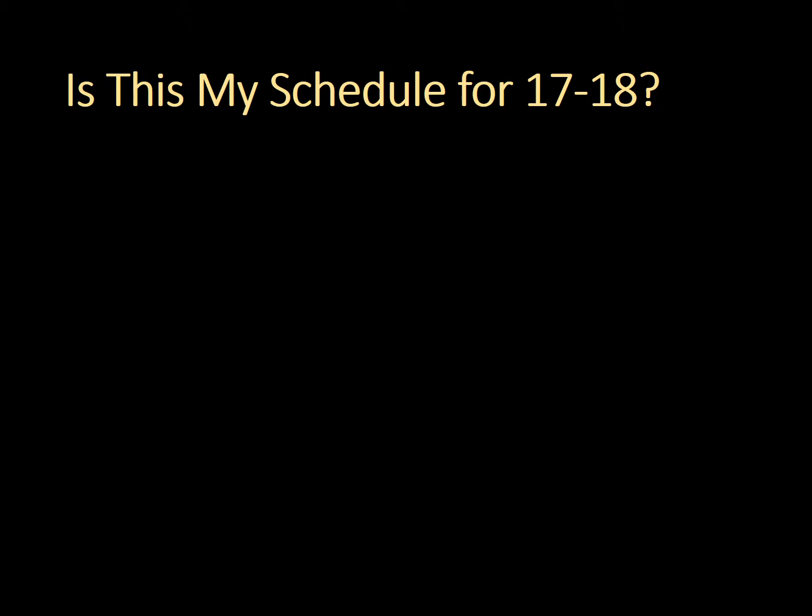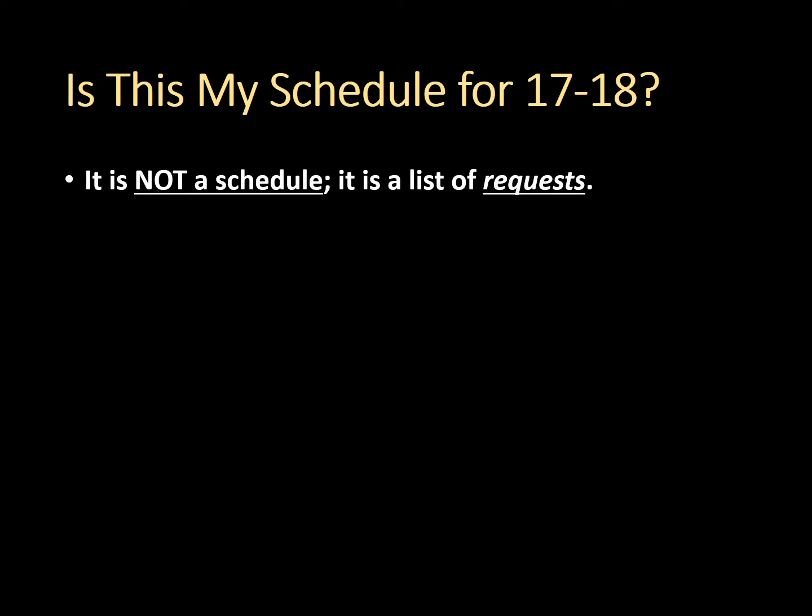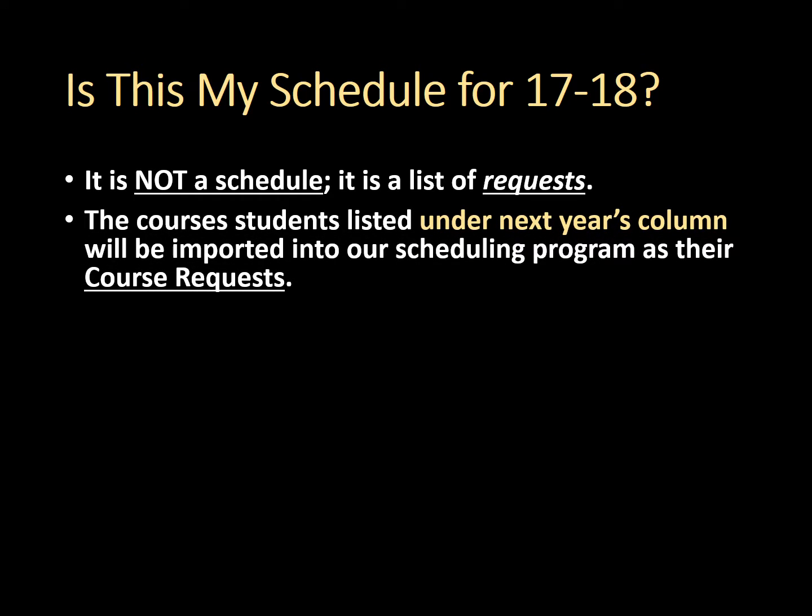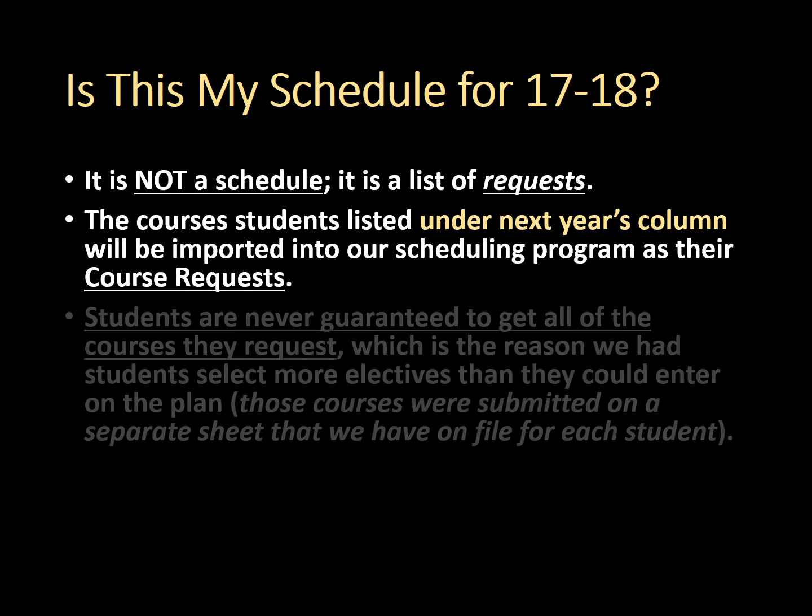The top question that we get asked when we work with students in completing the plan is, is this my schedule for next year? We always explain, the plan is not a schedule, it's a list of requests. In particular, the courses students listed under next year's column will be imported into our scheduling program as their course request, and this is for next year's courses only.